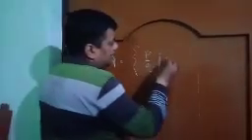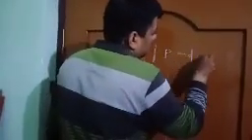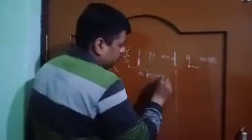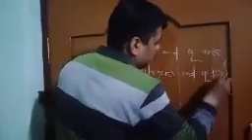p by q such that, the vertical line is known as such that, p and q are integers and q is not equal to 0, in curly brackets.